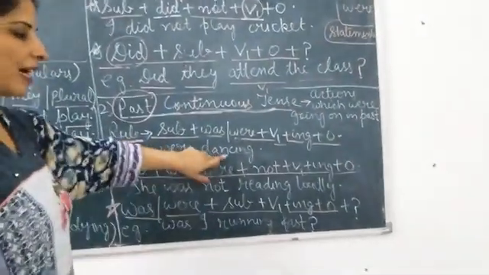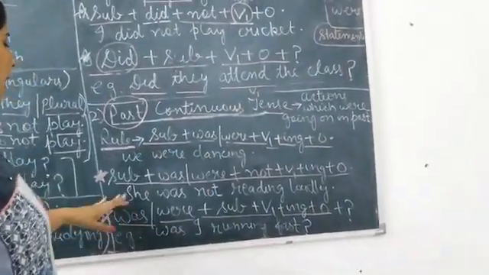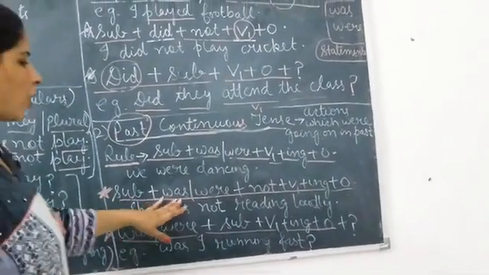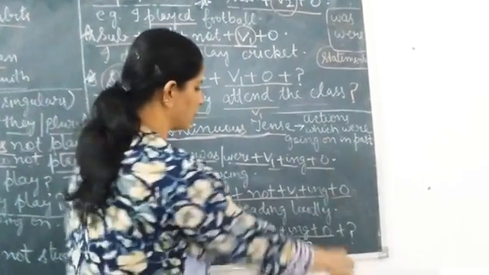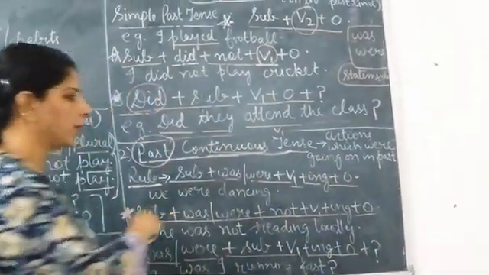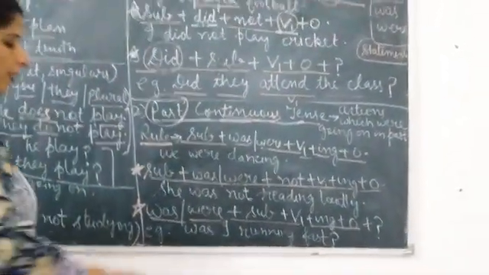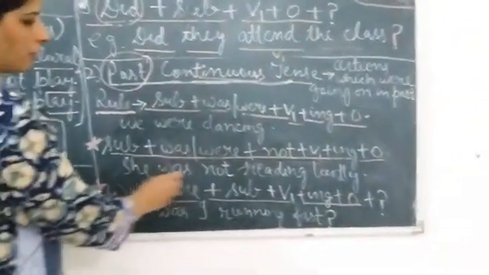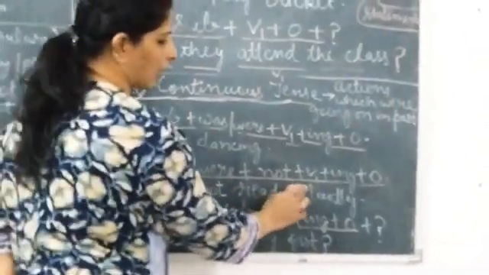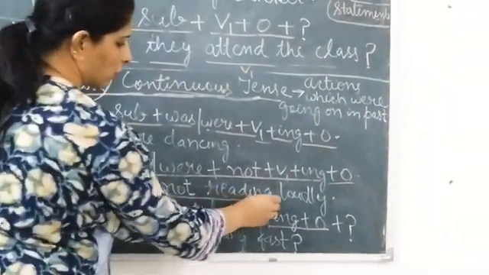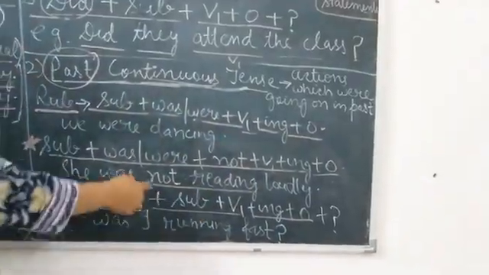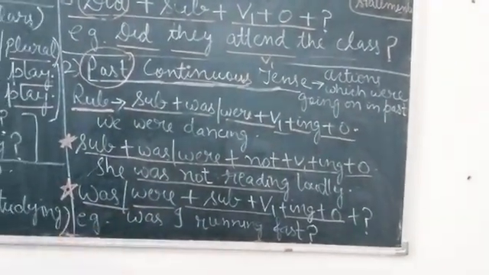We were dancing. Clear? Then subject plus was, were plus not plus verb first form plus ing plus object. This is the negative form of the past continuous tense. The example I have taken is: She was not reading loudly. So this is some action which she was not doing, and we have expressed that with this structure. Simply we need to add not here and nothing else.